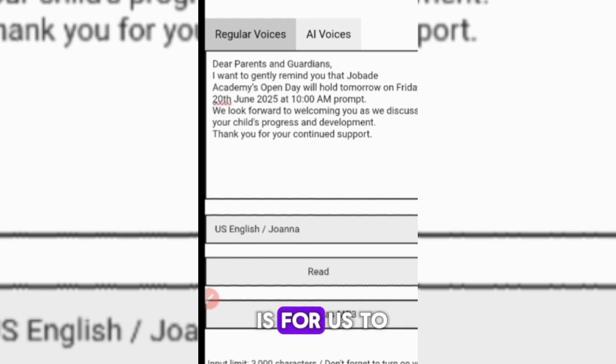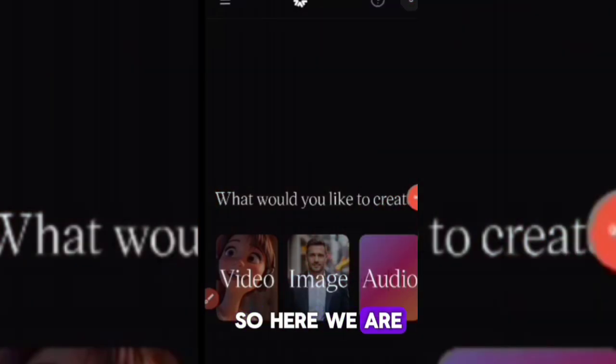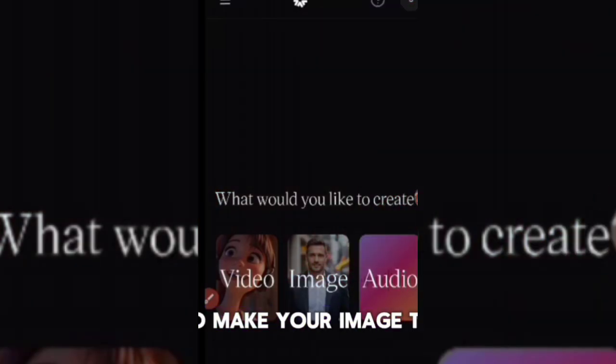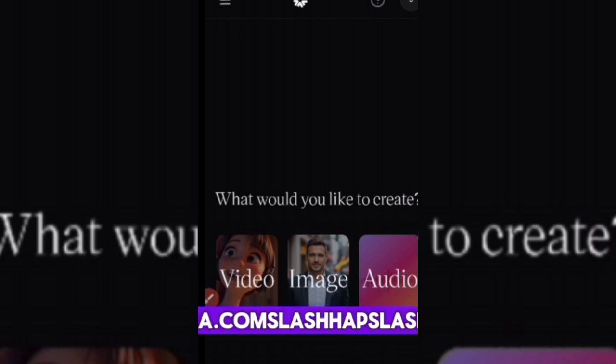So the last step is for us to make the image talk and to make our video. So here we are on the last step, guys. To make your image talk, you need this website called hedra.com/app/home. The link is in the description below, so you can pick it and then you paste it on your browser. You could use your Chrome or any other browser, and this will work directly from your smartphone, either Android or iOS, guys. So the first thing you want to do when you get to hedra.com is to go ahead and create an account. You could use your Gmail or any other mail.